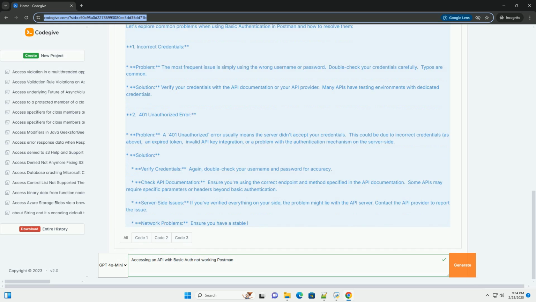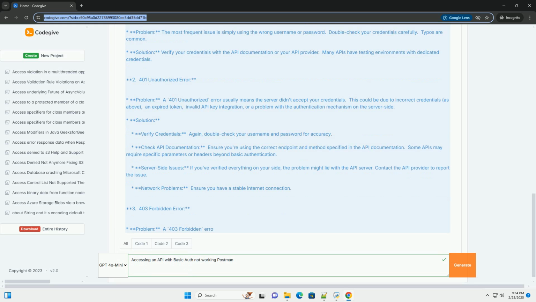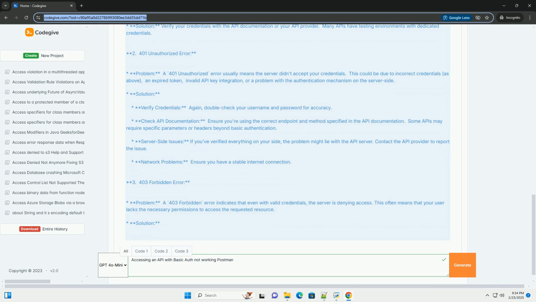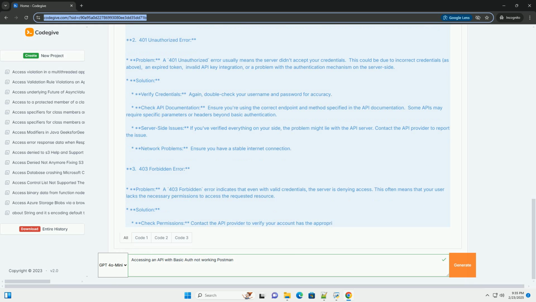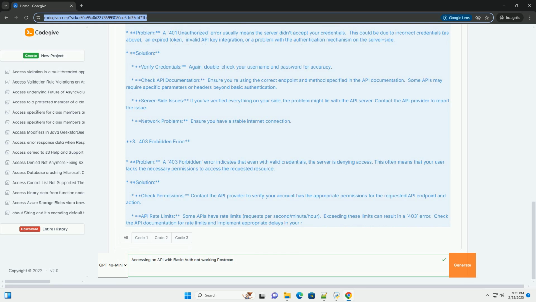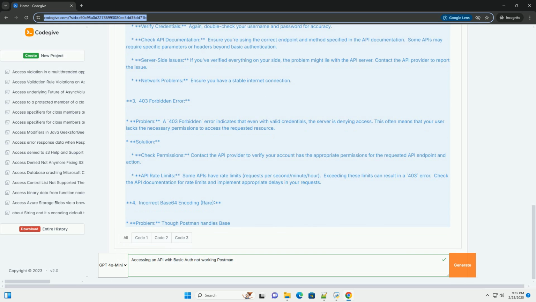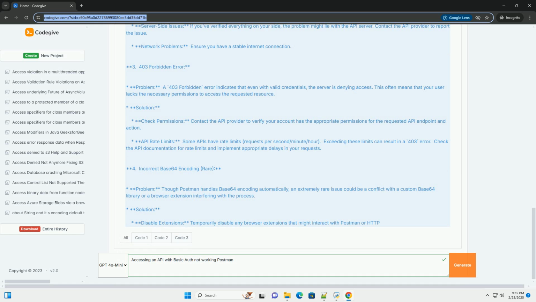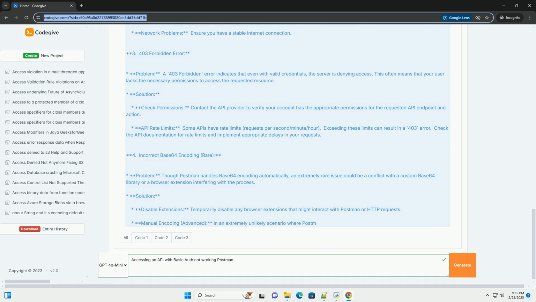2. Setting up basic authentication in Postman. 1. Creating a new request. Open Postman and create a new request. Select the appropriate HTTP method (GET, POST, PUT, DELETE, etc.) for your API endpoint. 2. Entering the API endpoint. In the address bar, enter the complete URL of your API endpoint. For example, https://api.example.com/data.